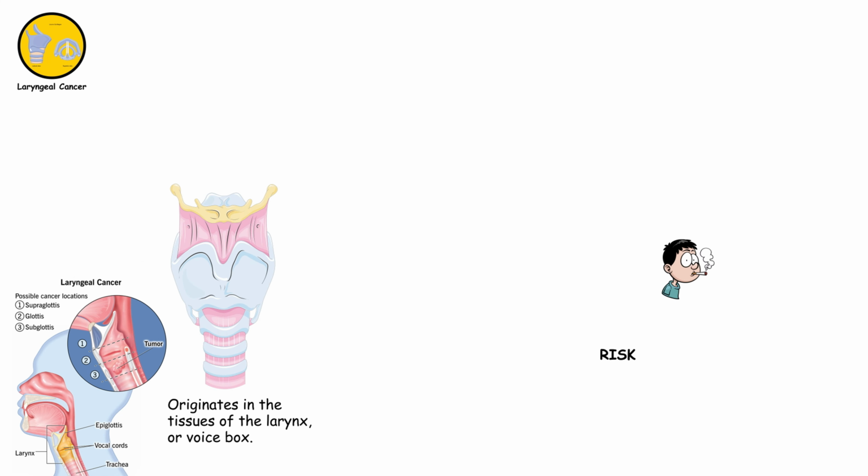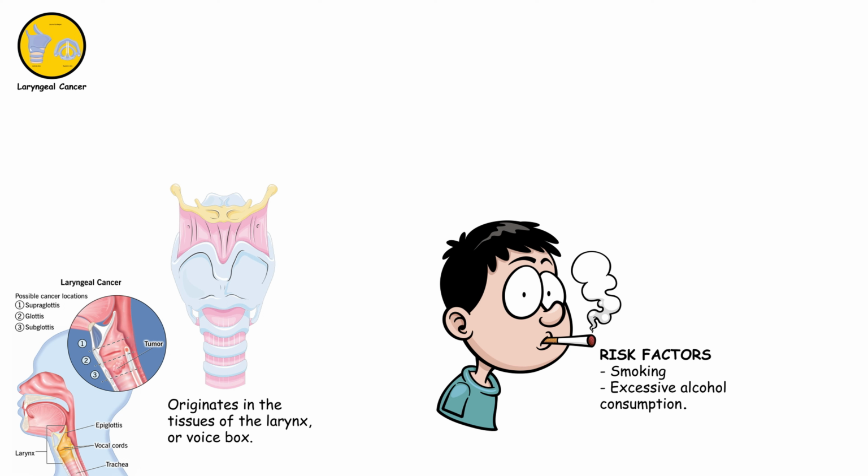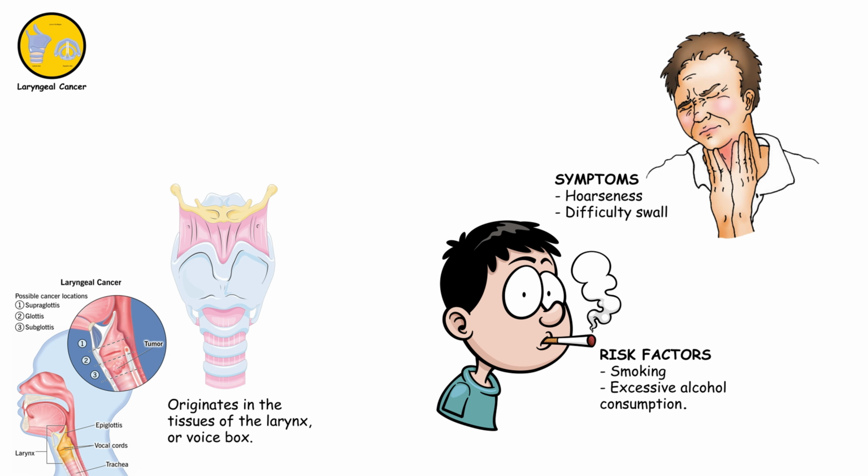Laryngeal cancer. Laryngeal cancer originates in the tissues of the larynx, or voice box. It's often associated with smoking and excessive alcohol consumption. Symptoms may include hoarseness, difficulty swallowing, or a persistent sore throat.